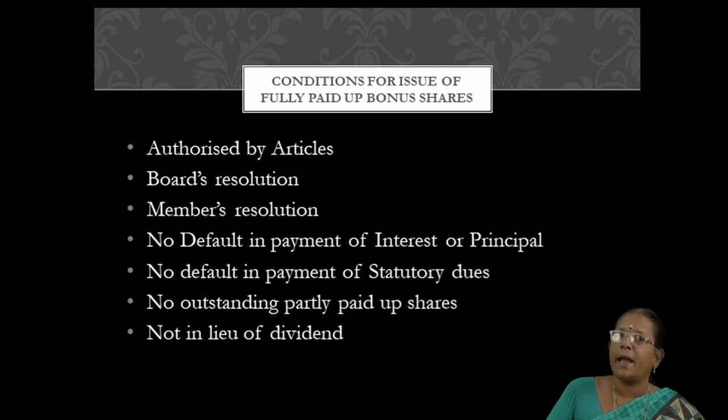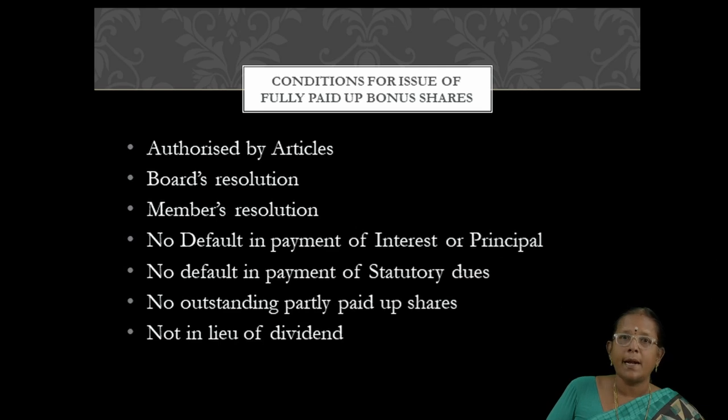And there should be no default in payment of interest or principal amount to the creditors. If there is any default in paying interest on a loan or the principal amount of a loan, then they cannot issue bonus shares. Likewise, there must be no default in payment of any statutory dues, like salaries or rent, or any other expenses. They should settle all the expenses in time before issuing fully paid bonus shares.